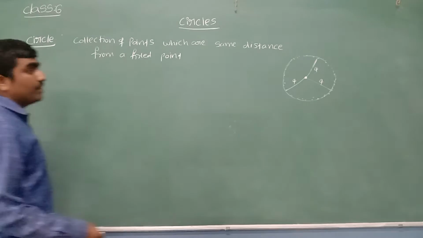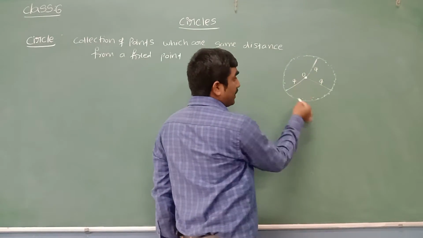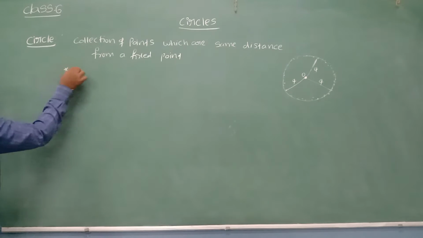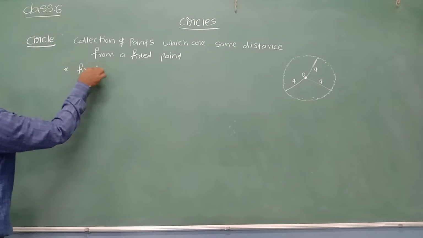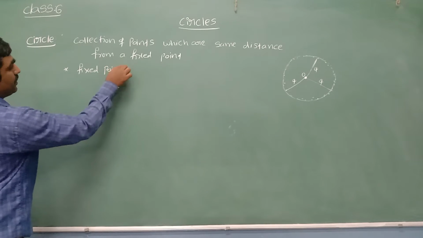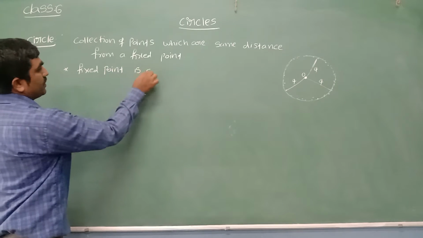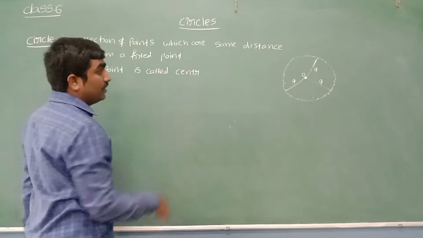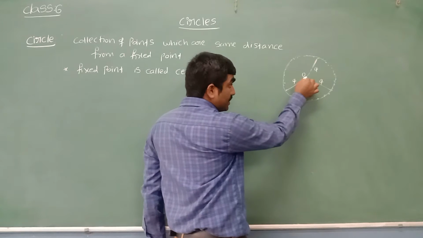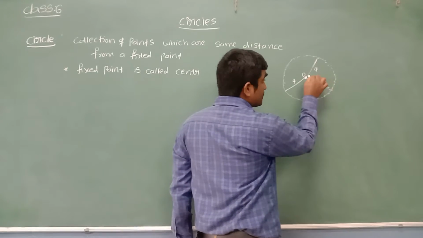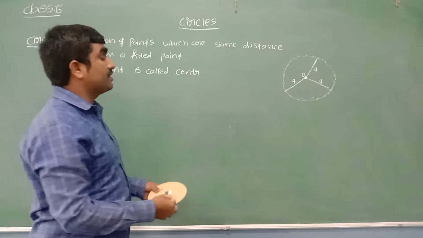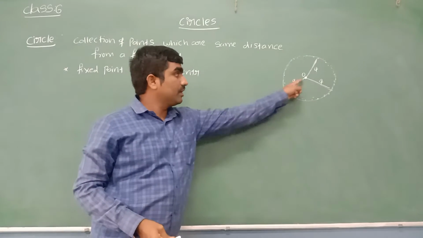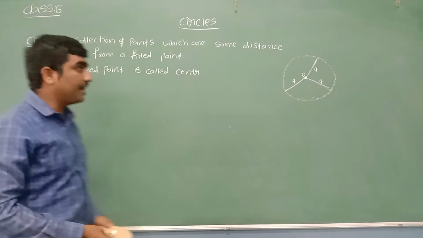Now, what do we call this fixed point? Let me take the fixed point as O. The fixed point is called the center. And what do we call this fixed distance, 4 centimeters? Whatever the same distance I said from the fixed point to that particular point, that same distance is called the radius.